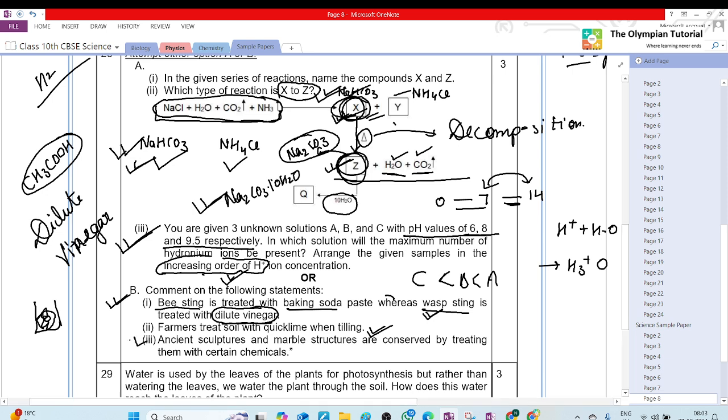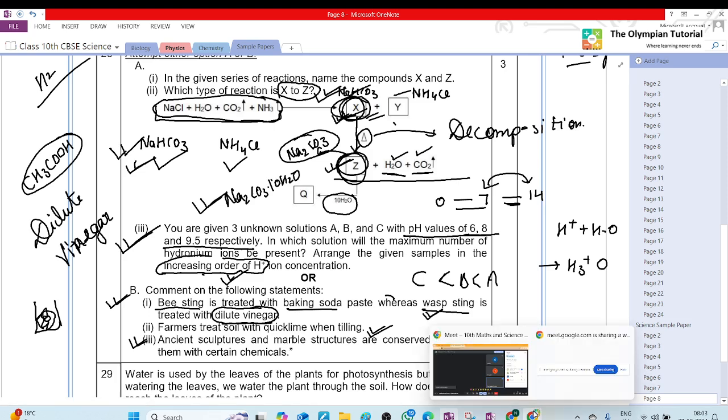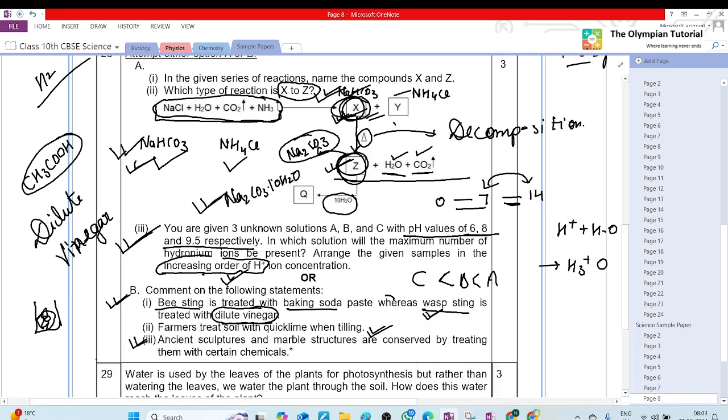Next, ancient sculptures and marble structures are conserved by treating them with certain chemicals. They become blackish. So, to protect sculptures from the effects of certain gases present in the environment and acid rain.